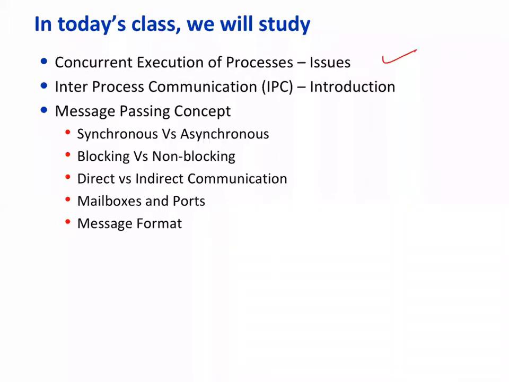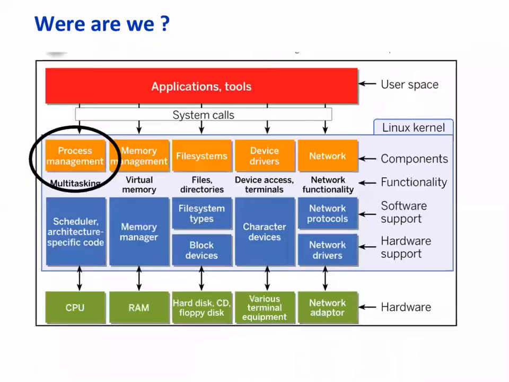But in many scenarios, processes and threads sharing information could be different, for example shared memory. We'll look at these specifically. We'll also look at message passing concepts like synchronous versus asynchronous, blocking versus non-blocking, direct versus indirect communication, mailboxes and ports, and message format.